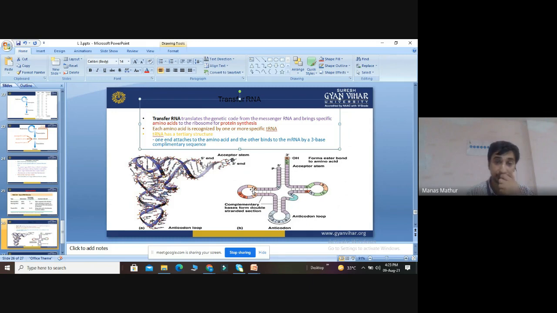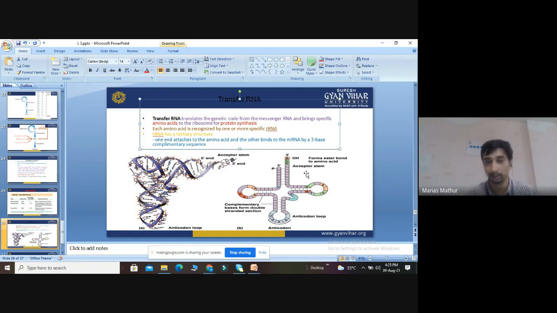They contain some unusual bases like dihydrouridine. So one end attaches to the amino acid and the other binds to the mRNA by a 3-base complementary sequence. So it is called the cloverleaf model, or the L-shaped model. They form an ester bond with the amino acid.